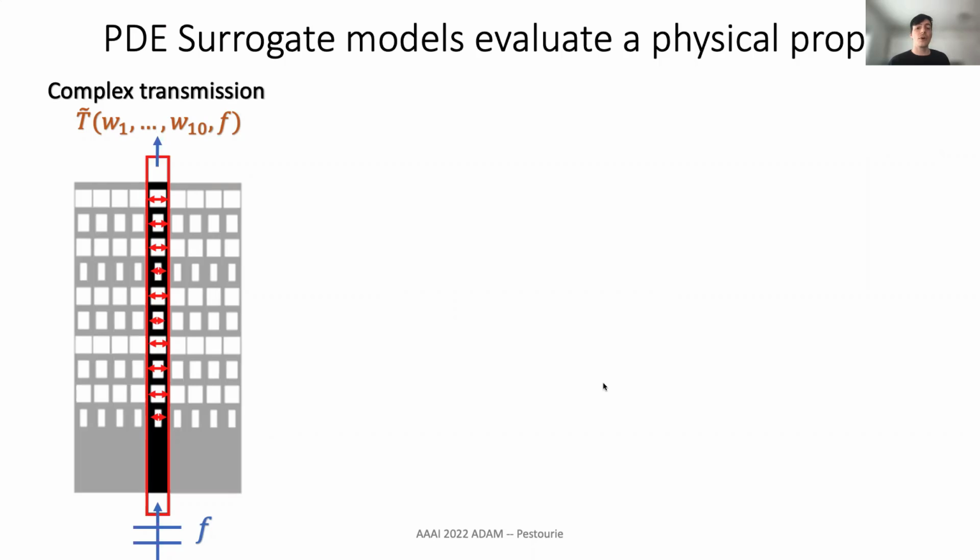For example, in optics, where the PDE is Maxwell's equation, this surrogate model is fitted to predict the complex transmission through this structure based on the parameters of the geometry, here the width of the different rectangles, there are 10 of them, and the frequency of the incoming light.